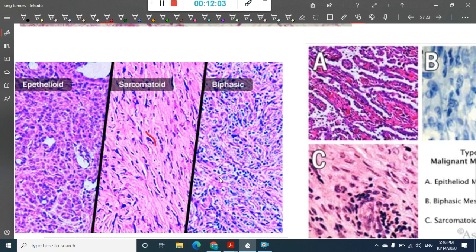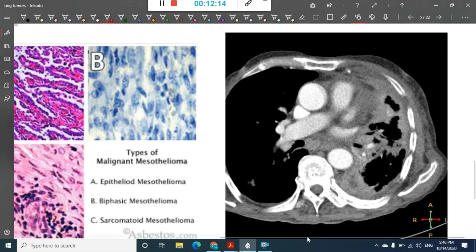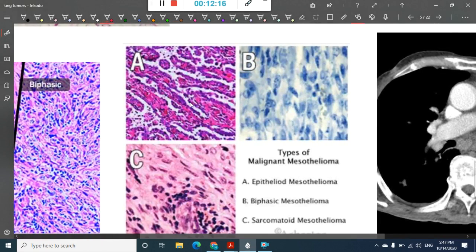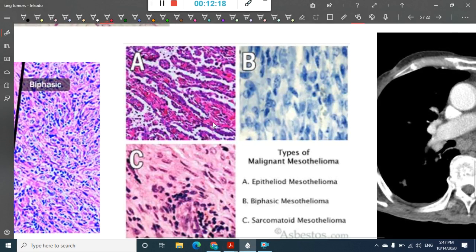Here you have both: these are the sarcomatoid type, and you also have these round cells which are epithelioid type. So this is mixed mesothelioma. Similarly, this is epithelioid, this is biphasic, and these are the sarcomatoid type, which show the spindle shaped cells.